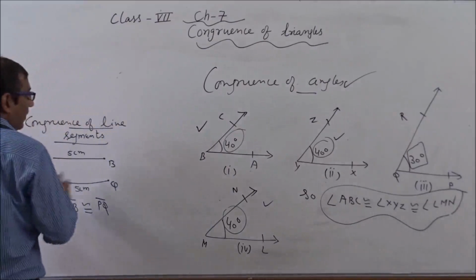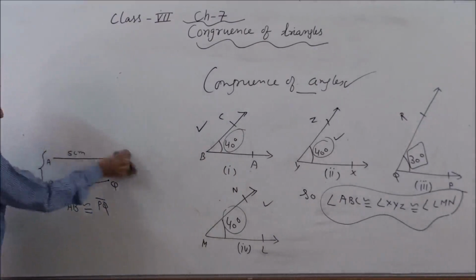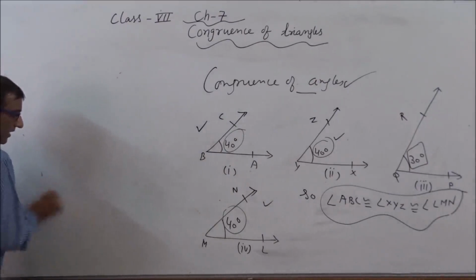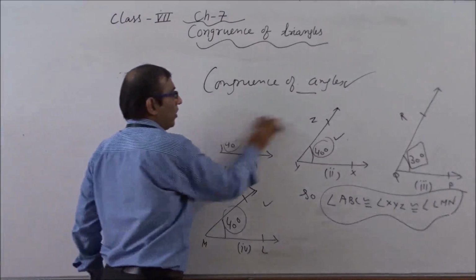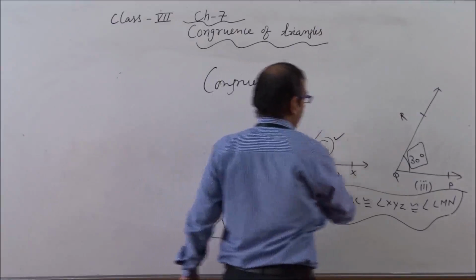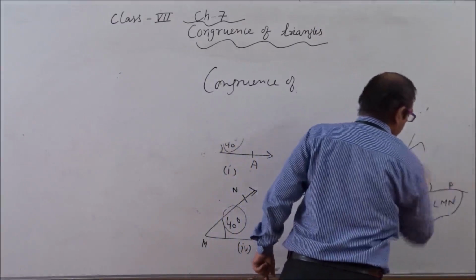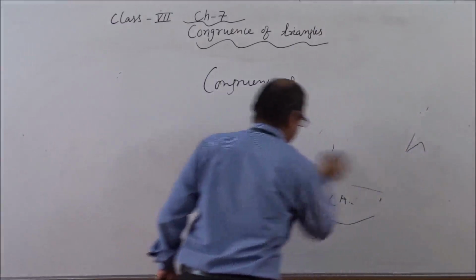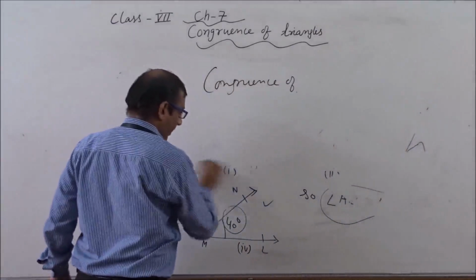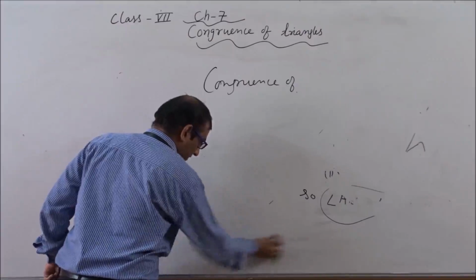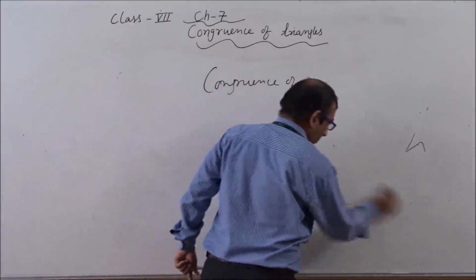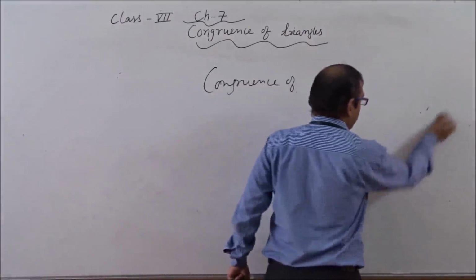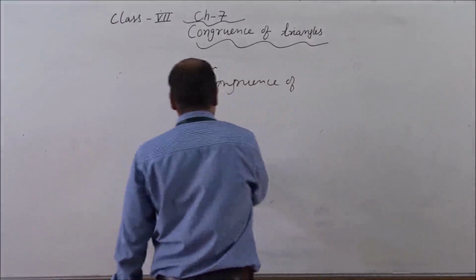After congruence of angles, I am continuing with the important concept that is related with congruence of triangles. How can we say two triangles are congruent? So again I will continue with some diagrams so that the concept of congruency of triangles is clear to all of you.